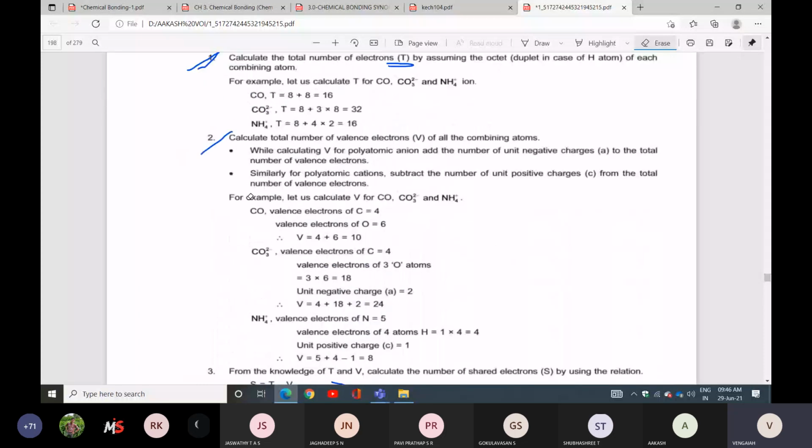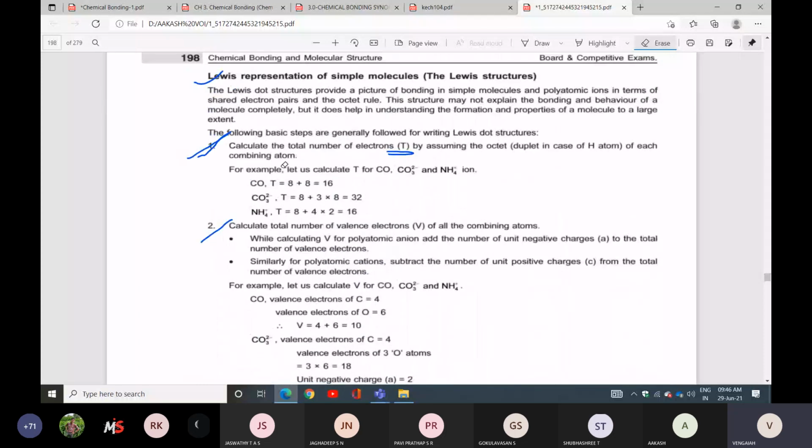Yes. Now we'll see some examples. First, calculate the total number of electrons by assuming the octet, and a duplet in the case of hydrogen. Hydrogen you can take 2, other than hydrogen you can take 8. That is N2 we said, and N1 is nothing but valence electrons.